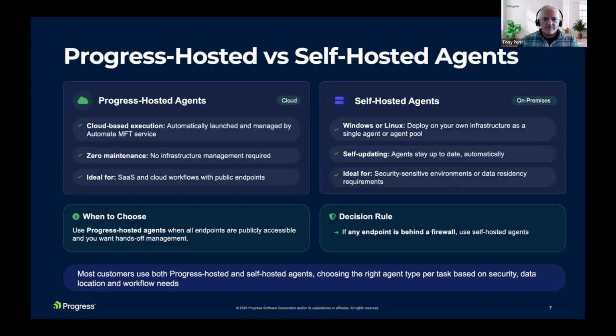But the key is you don't have to choose one or the other. You can use both, and as I think we'll show a little later, you can easily take a task and change it too. It's not any sort of permanent decision you need to make.